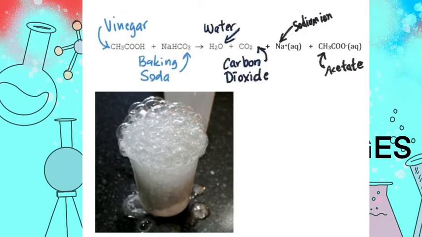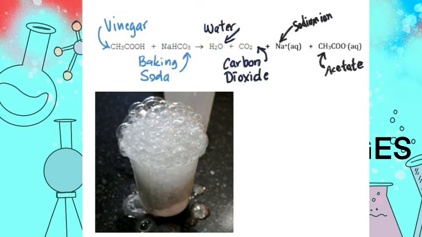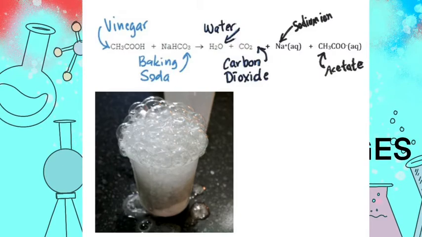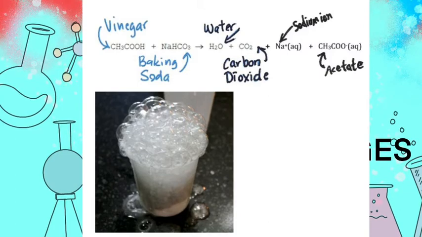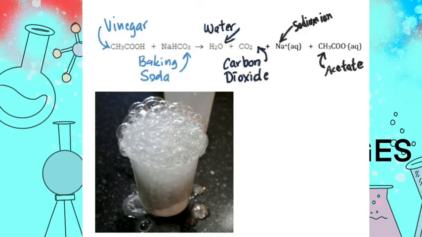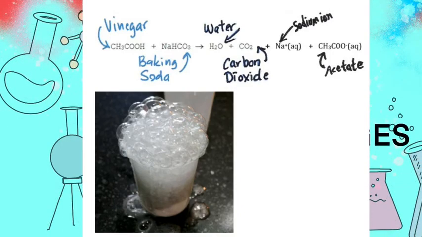Let us see one more example from the book. If we take vinegar and put some baking soda in it, then we see that bubbles start coming out. This is because of the formation of carbon dioxide. New substances are formed in this reaction: water, carbon dioxide, sodium ion and acetate. So all new substances are formed. This shows that this is a chemical change.